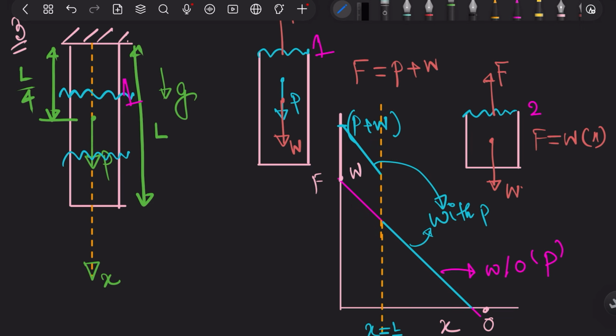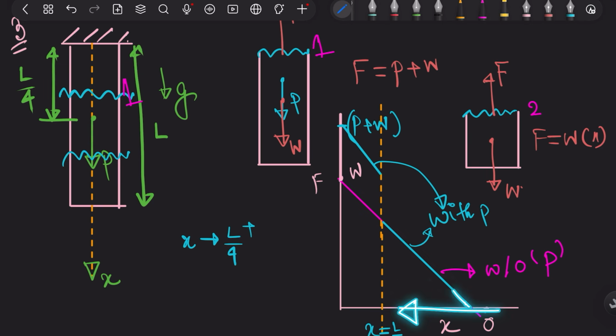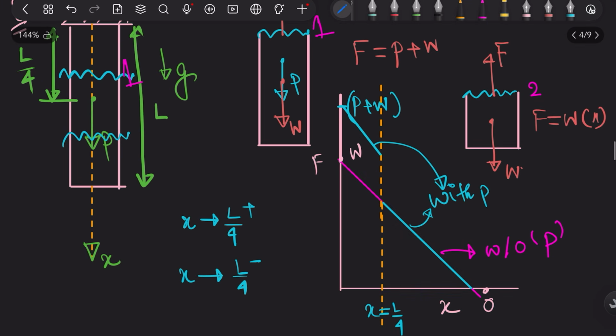When x tends to L by 4 plus, approaching L by 4 from this side, it will follow this curve. And if I am approaching L by 4 minus, from this side, then it will be this curve. And here at x equal to L by 4, there is a discontinuity. So this is the thing.